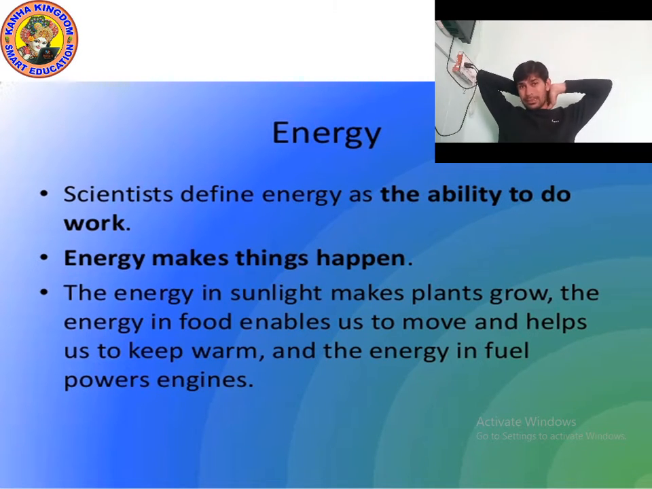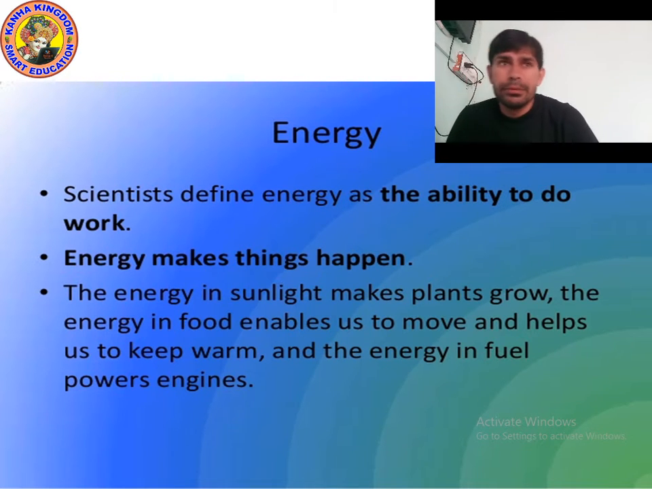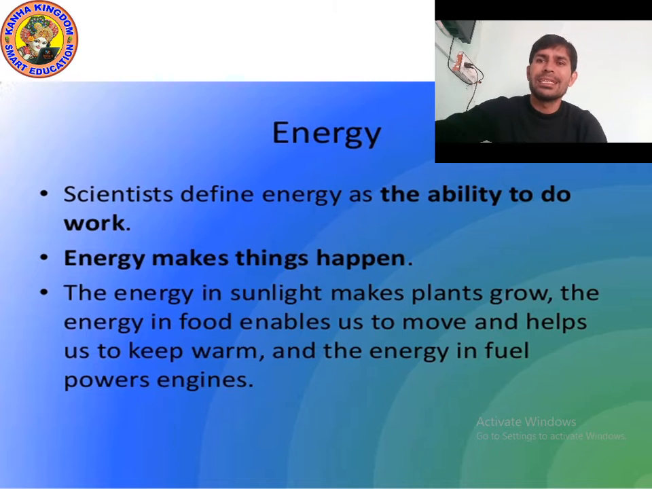The energy we get from sunlight is light energy and heat energy. The energy in sunlight makes plants grow. The energy in food enables us to move and keep us warm. And the energy in fuel powers the engine. Now we will see the main forms of energy, and we will also study wind energy. Let's move on to the next point.